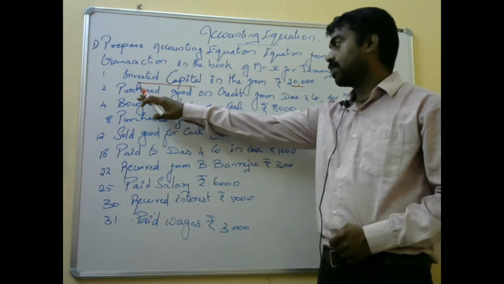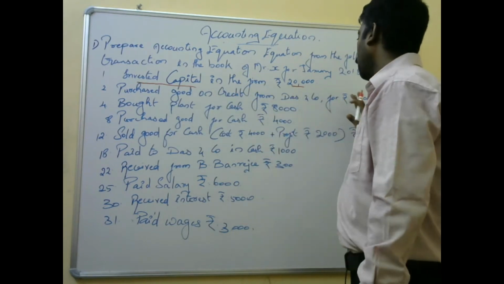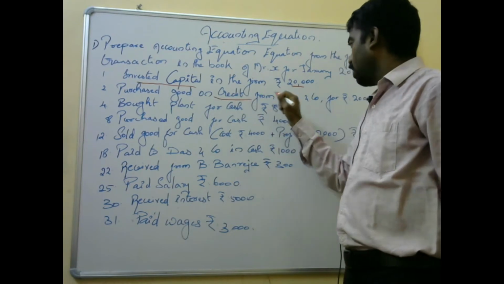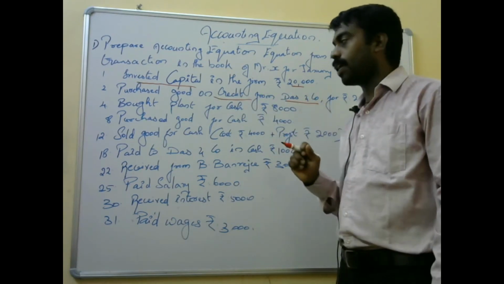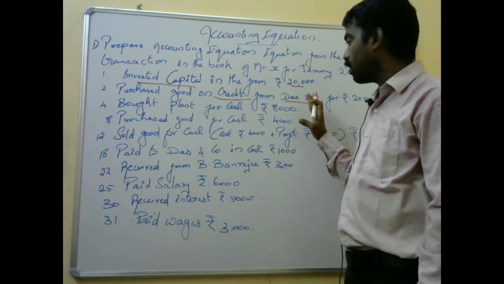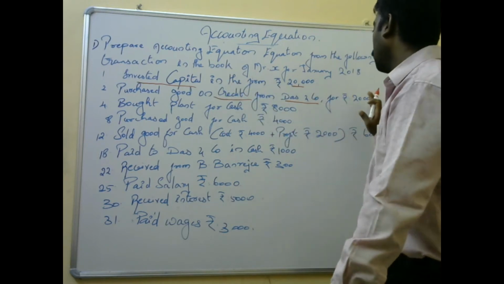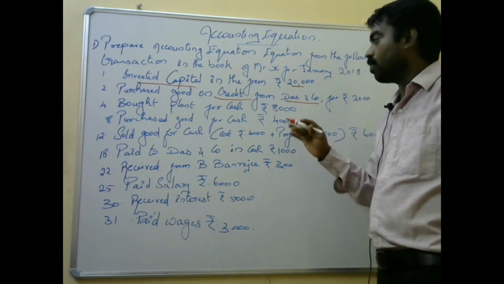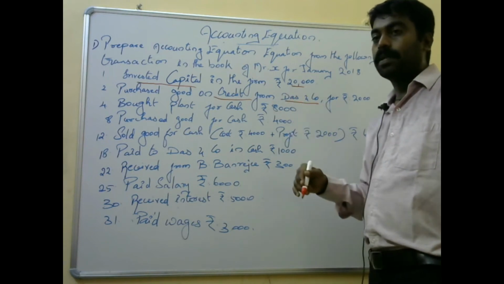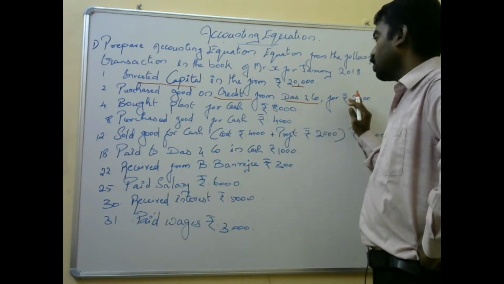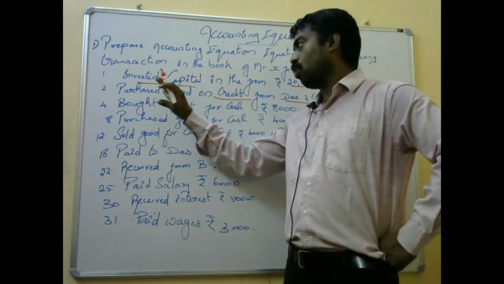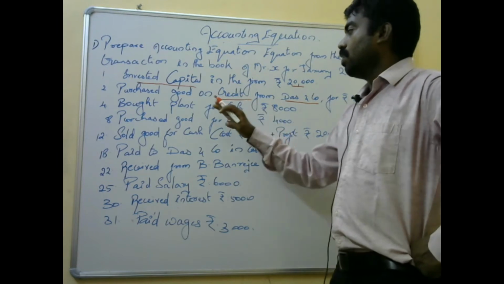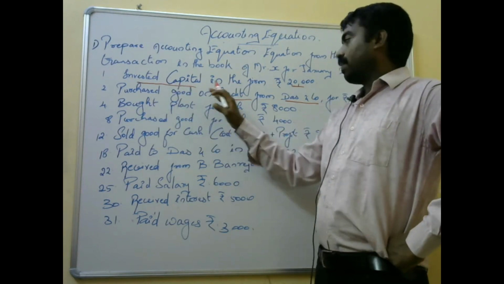Then next one, purchased goods on credit from Das and Co for 22,000. Purchased goods on credit, so Das and Co will be under creditors. On which side will it come? On the liability side. You are purchasing only on credit, so the cash will not be reduced. So under sundry creditors on the liability side 22,000 will come, and since you are purchasing goods, automatically on the asset side the stock will be increased.